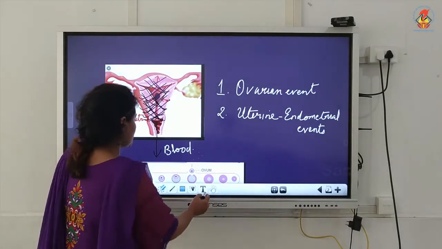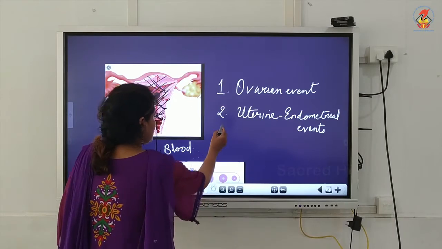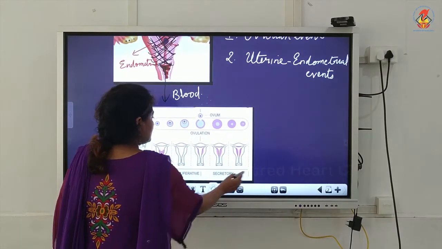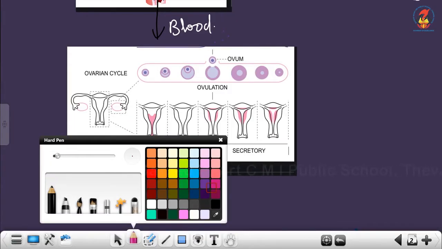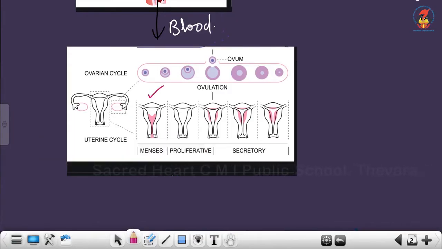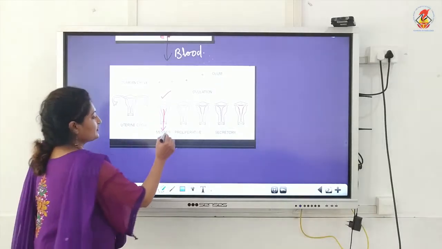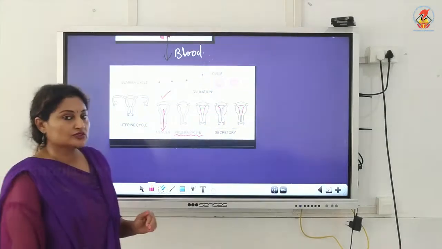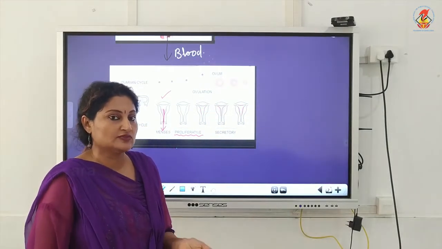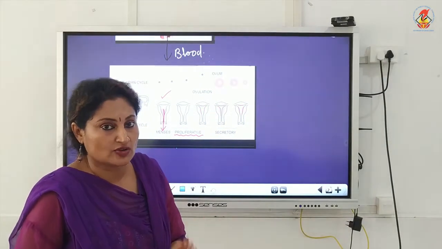Next, moving on to the follicular phase. So I am taking another diagram to depict the follicular phase. This was menstruation, that was already depicted. Now see, the same thing is depicted here, menstrual flow. Now we are moving on to the proliferative phase. The proliferative phase is also known as the follicular phase. We will see the reason why it is called proliferative or follicular phase.